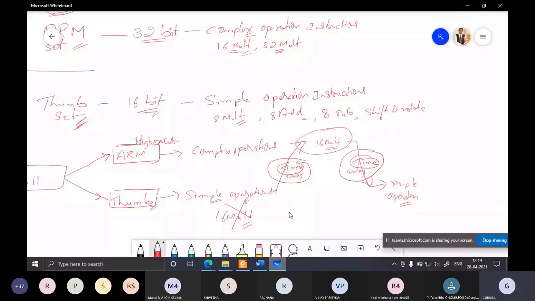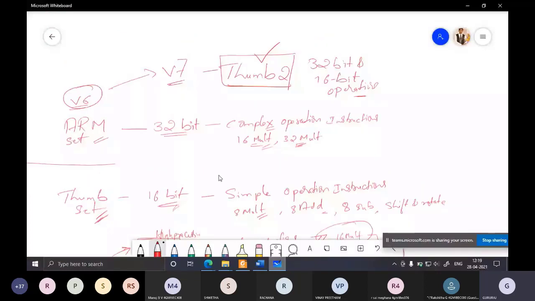Even that much time saved will be useful for some other useful operation. That is why they came up with thumb 2 technology. So hope you got why thumb 2 was brought in. With this background, we shall go on to thumb 2 technology.